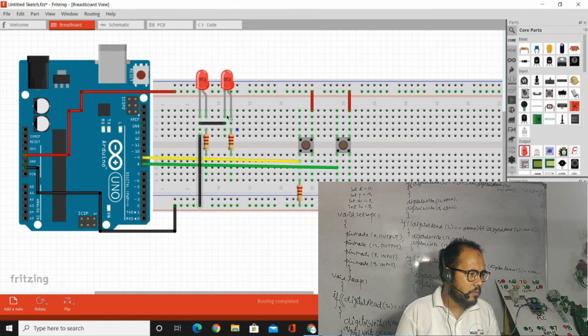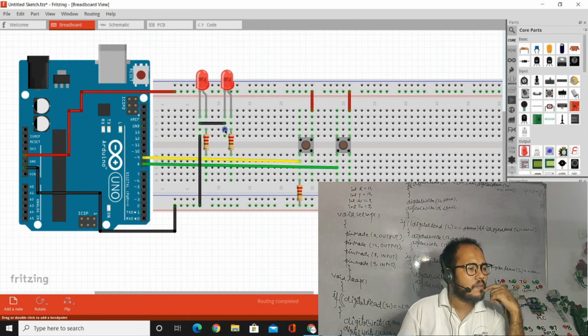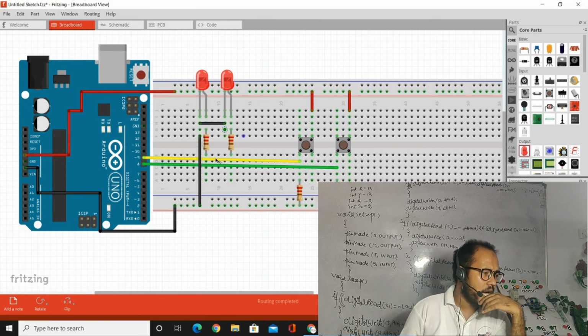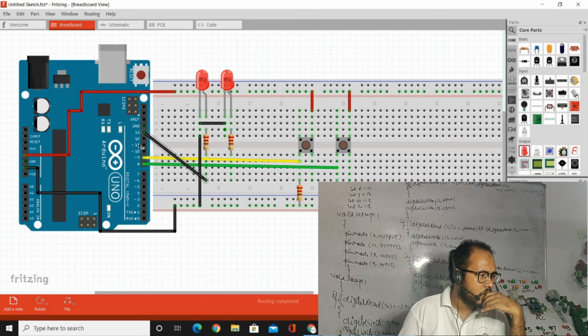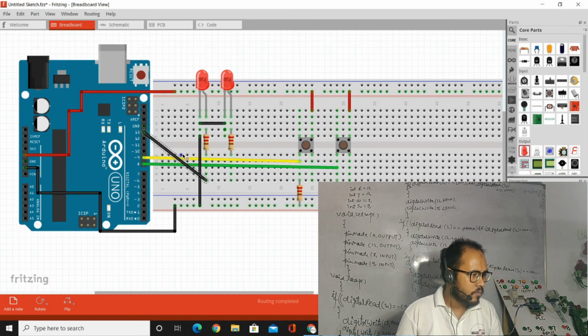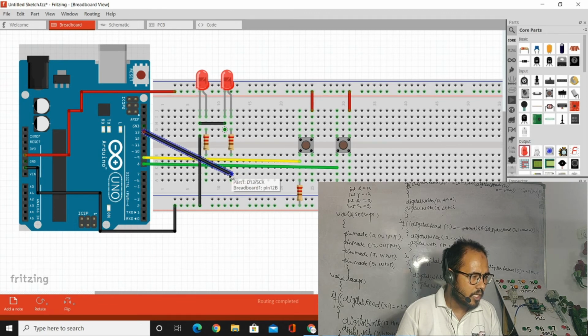Now you could see, if we click on this, the whole system is connected to the ground. So these are connected to ground. Now we have to take both of these to 13 number. Now you should connect this one to the 13 number, and one LED will be connected to 13 number. And one LED we have to connect to 12 number, connect it to this.